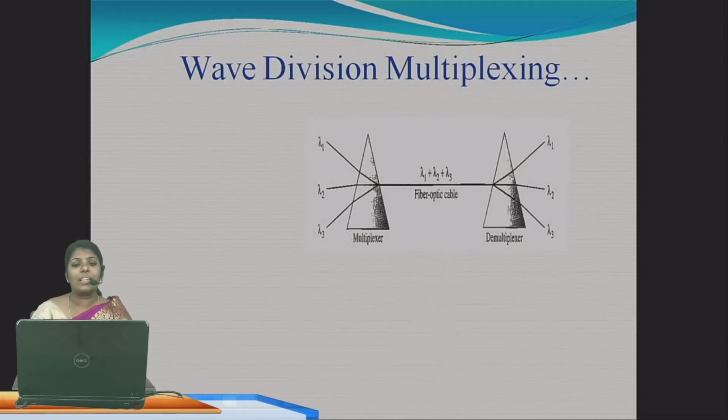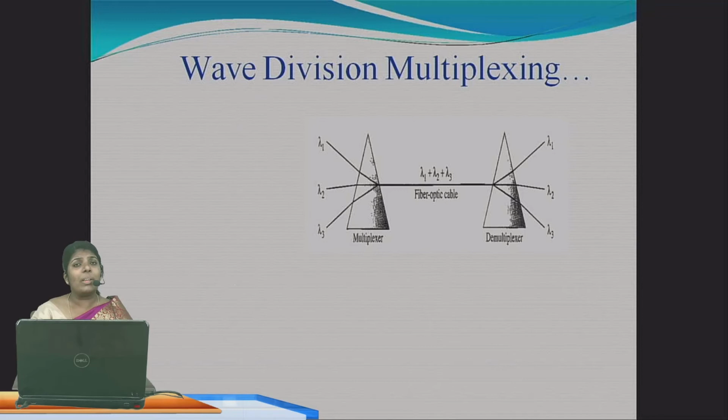See here the multiplexer. They send the different lights, which are passed in a single link, and then demultiplexed. Demultiplexing means one to many. Multiplexing means many to one: many signals sent in a single link. Demultiplexing is one signal divided into many signals.